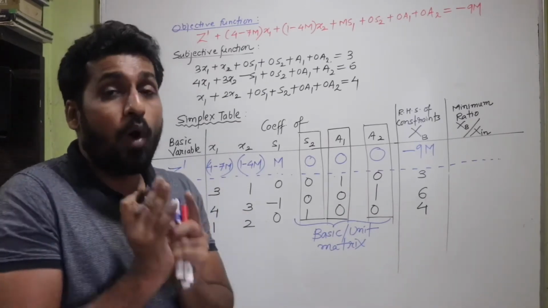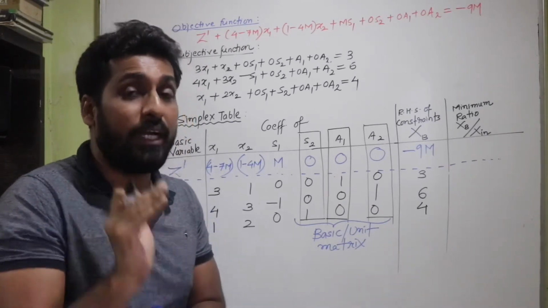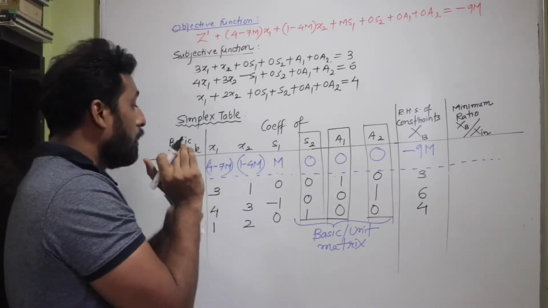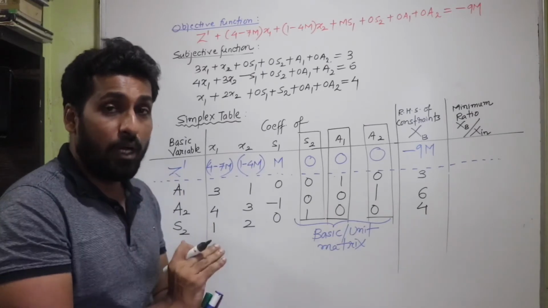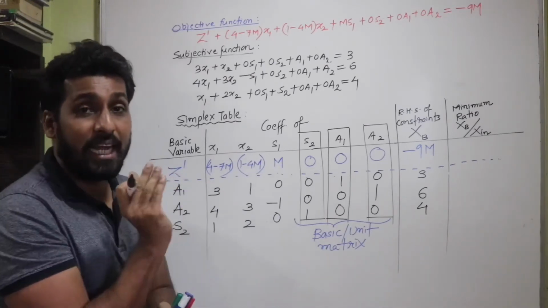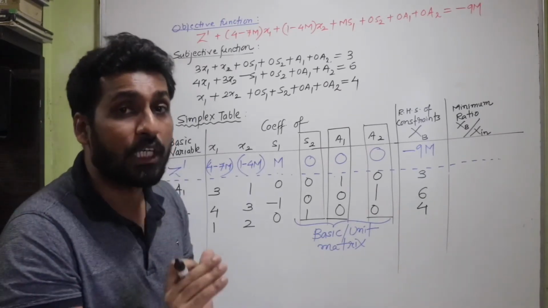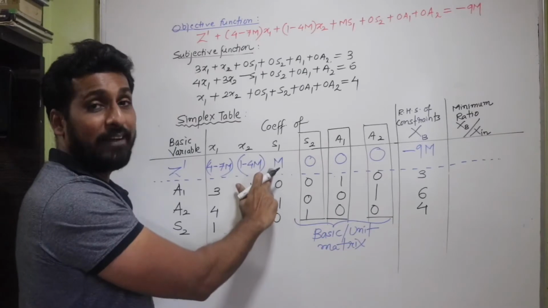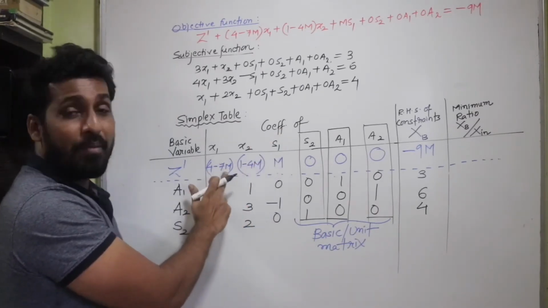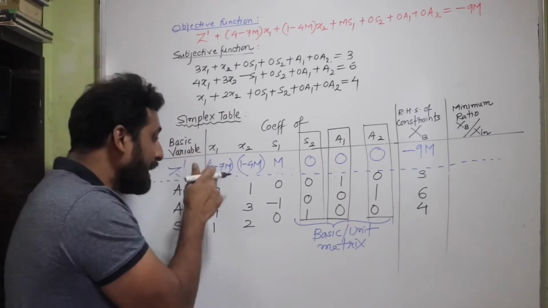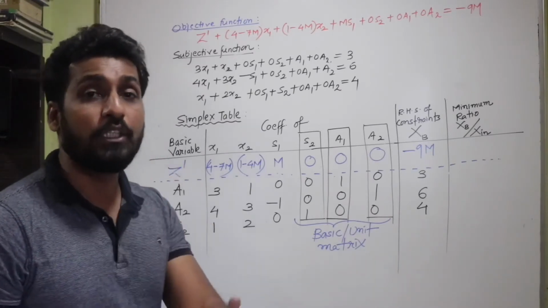Listen to the statement one more time and make sure you are also noting down this statement in your notebook. The incoming vector is decided by that variable which has the highest negative coefficient of m. So here m is positive, so this is not the incoming vector. Here m has coefficient -4, here m has coefficient -7. So this is our term which has the highest negative coefficient of m.